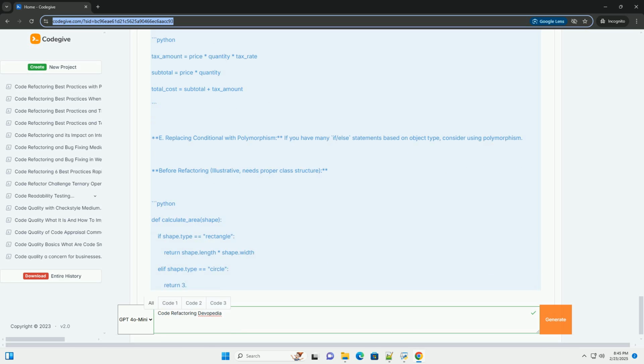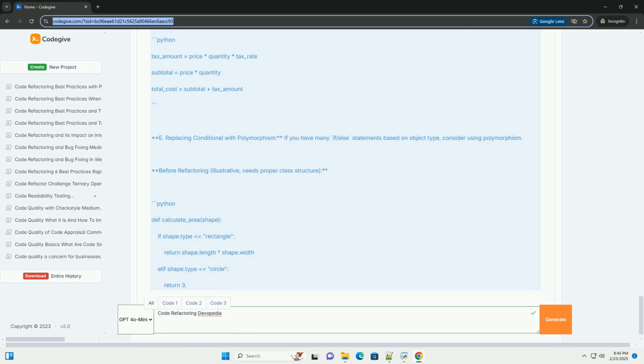Before refactoring. After refactoring. Replacing conditional with polymorphism. If you have many if/else statements based on object type, consider using polymorphism. Before refactoring. Illustrative, needs proper class structure. After refactoring. Illustrative, requires defining shape classes with area methods.